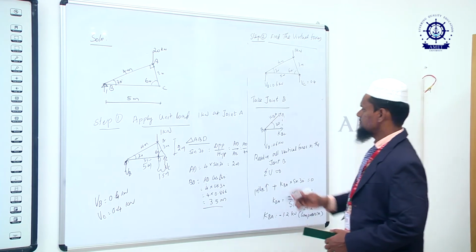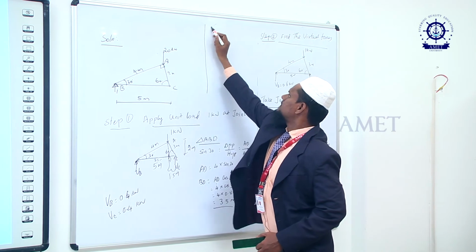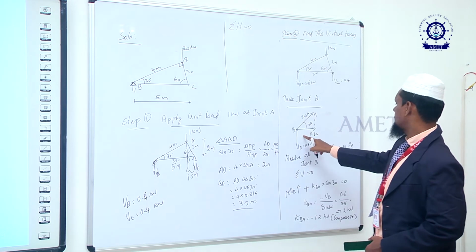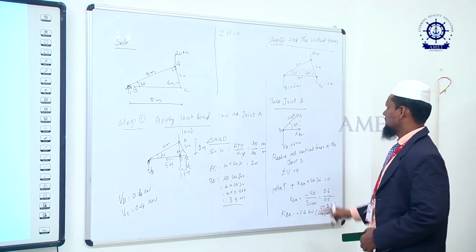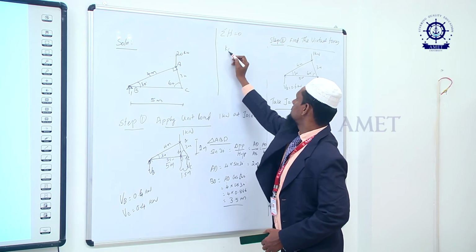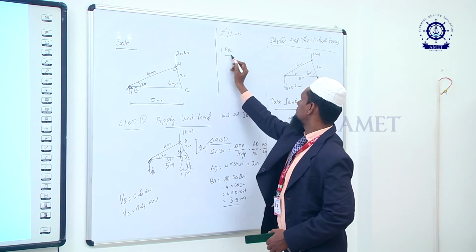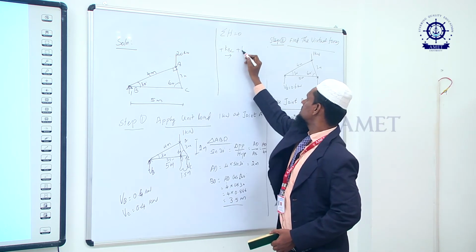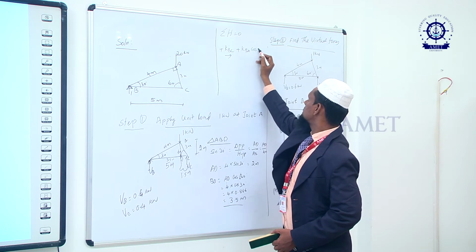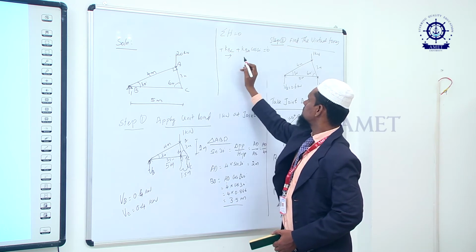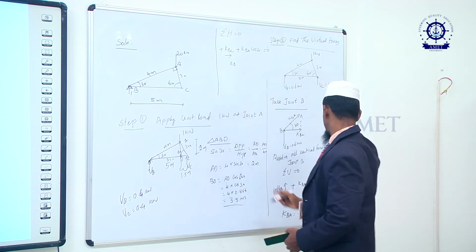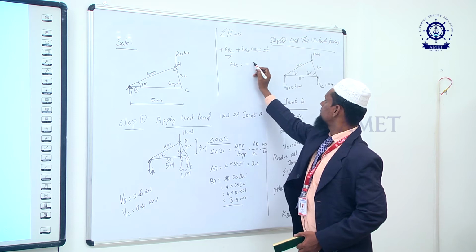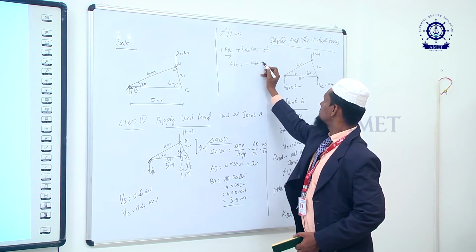Next, the same joint. Resolve the horizontal components: sigma H is equal to 0. What are the horizontal components at joint B? There are only KBC, positive, and KBA cos 30, that is also acting. So KBC plus KBA cos 30 is equal to 0. Therefore, KBC is equal to minus KBA cos 30, with KBA known.